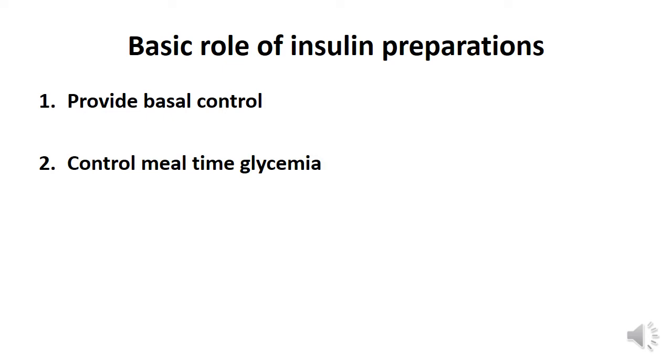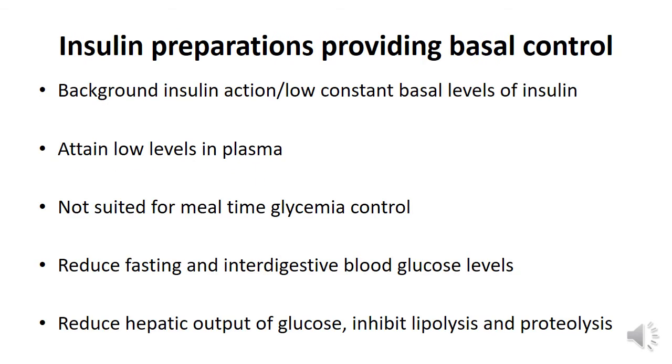Now, the basic role of insulin preparations could either be that the preparation provides the basal control or a background action, or it could be that the preparation is used to control mealtime glycemia. Let us see how. Those preparations which provide basal control provide a background insulin action.